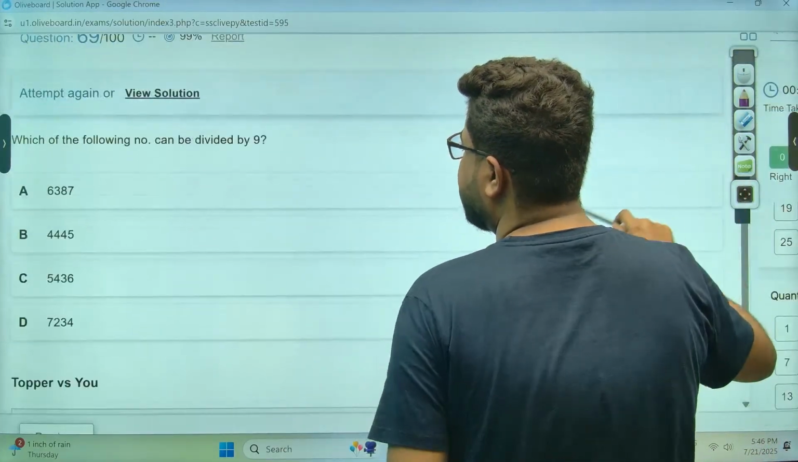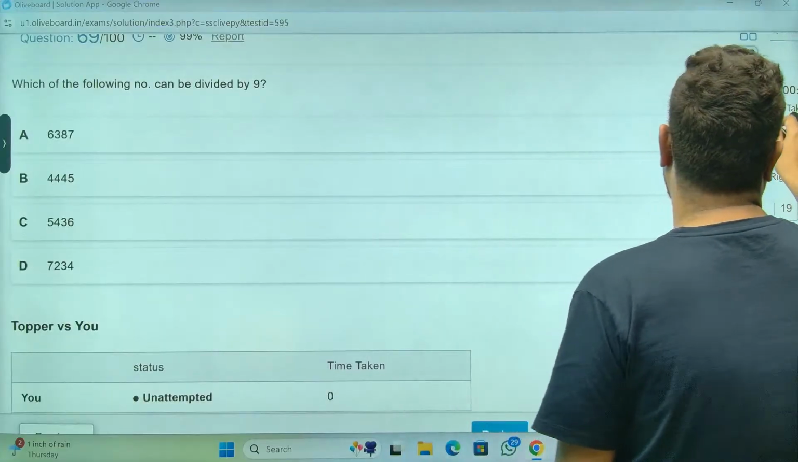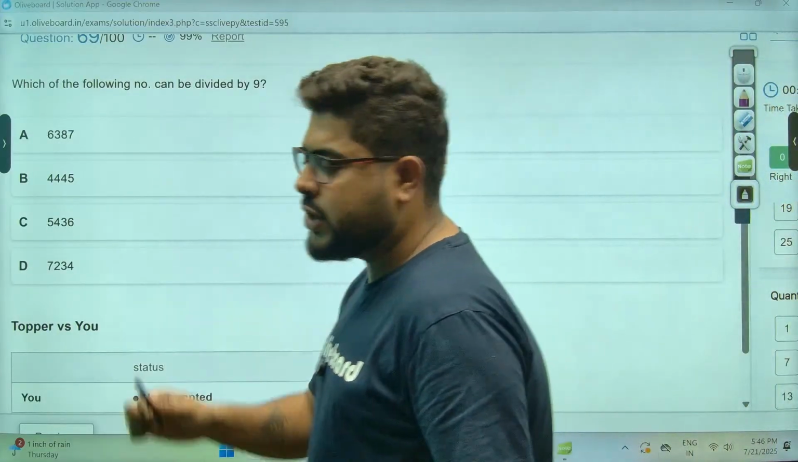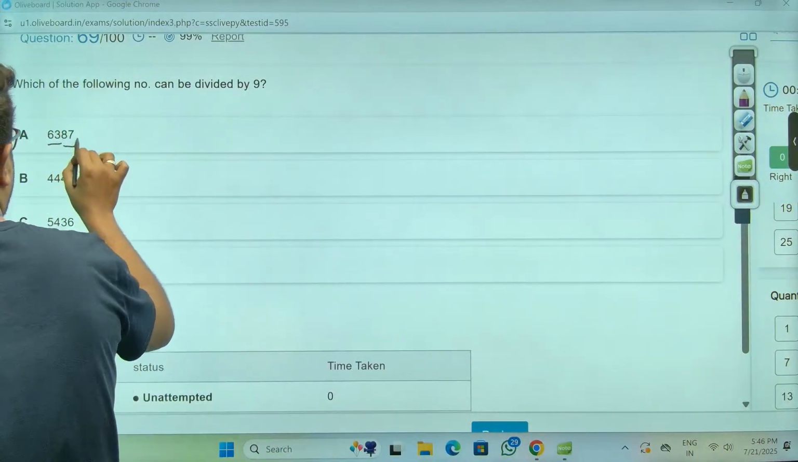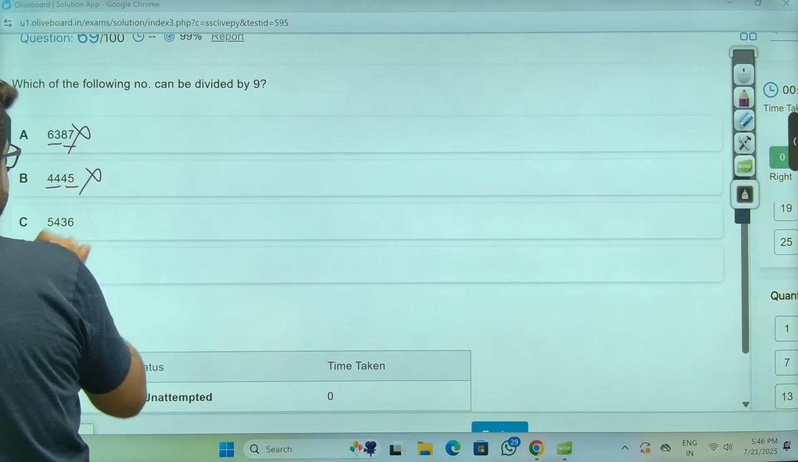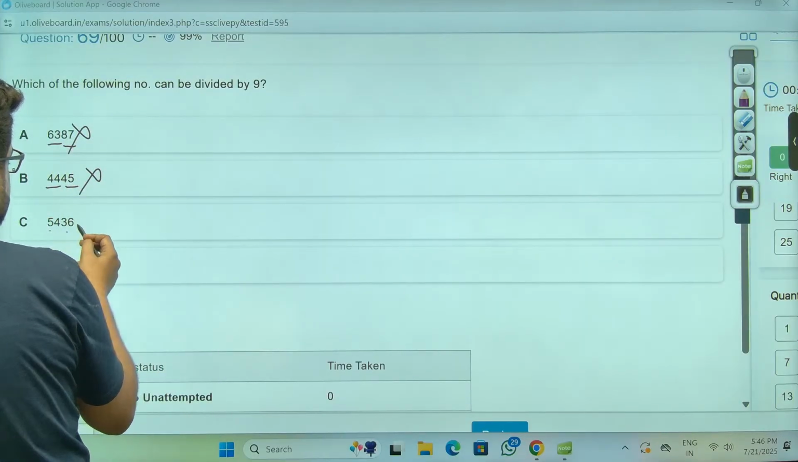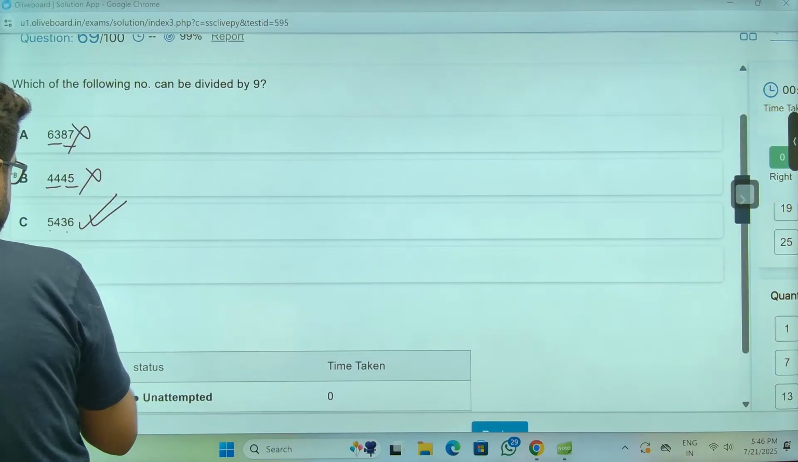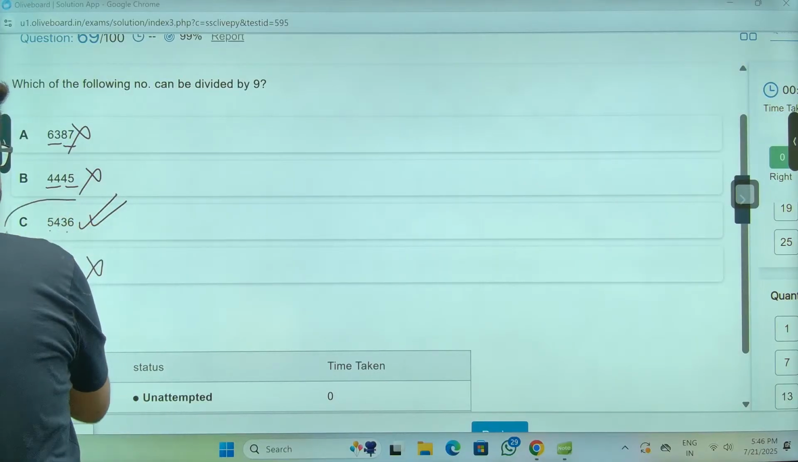Which of the following numbers can be divided by 9? Nothing can be easier. Check the sum from there. 6 plus 3, 9, 50, not divisible, sir. 5, 4, 9, not divisible, sir. 9, 9, sir, this is the answer. Let's check once more, sir. 7 to 9, 7 not divisible. So option C is the answer.